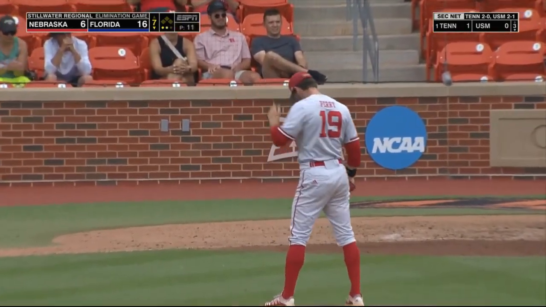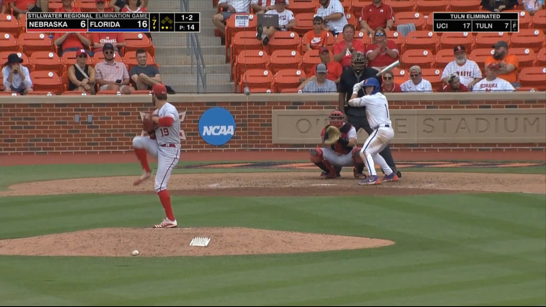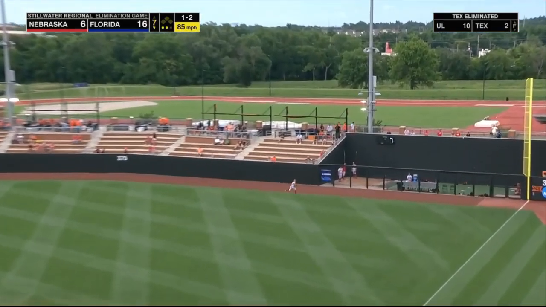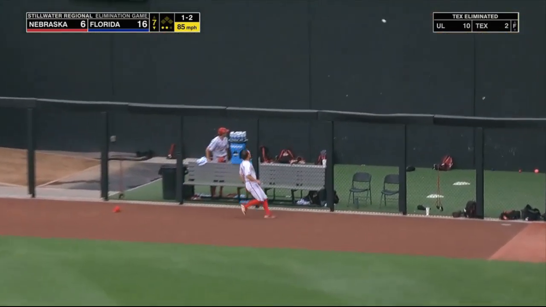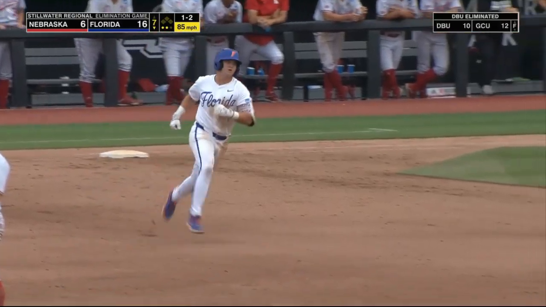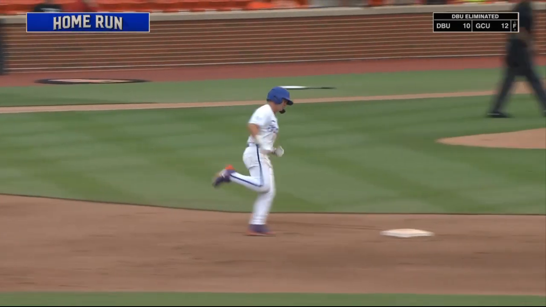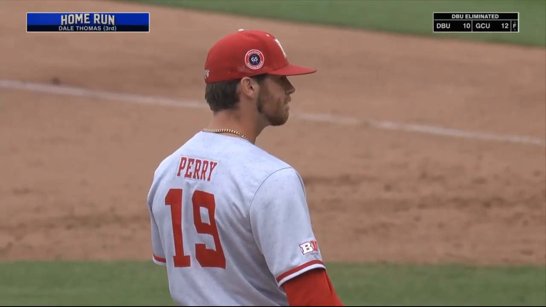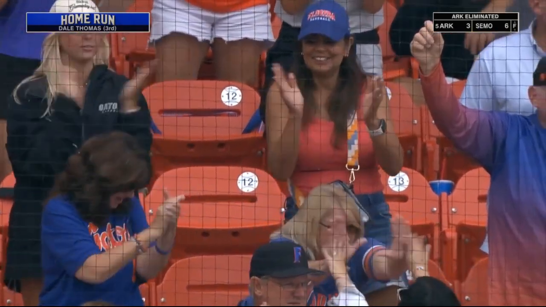Shelnutt punched out. They'd be the 2 seed. Grand Canyon, West Virginia, 3 and 4 seeds. Fly ball deep into the right field corner, and that one's gone. Just a 3rd home run of the season for Dale Thomas. And the offensive onslaught continues for Florida.